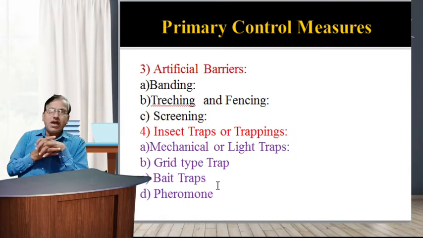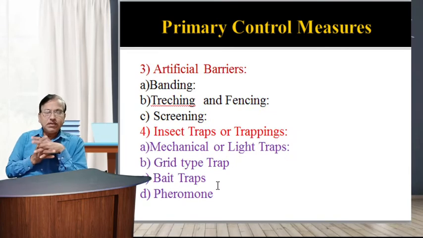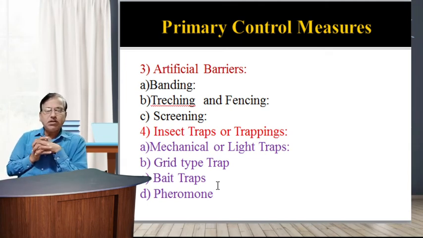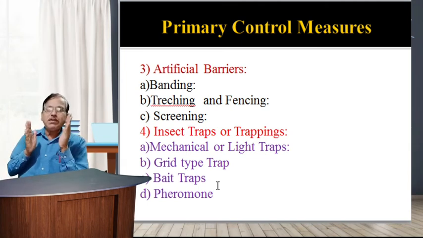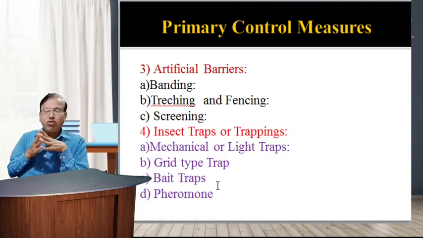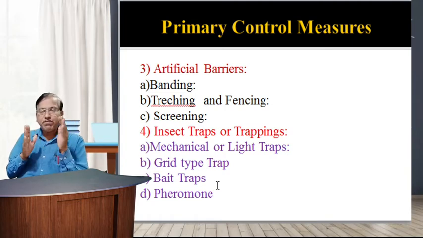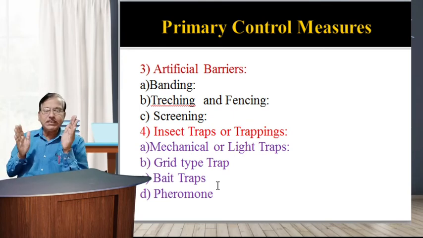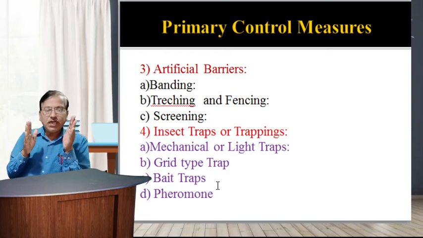Next is artificial barriers. In this mechanical control measure, protection of the crop from crawling and migratory pest insects such as armyworms, termites, locusts, etc. can be achieved successfully using artificial barriers. Treated paper, dust barriers, and water channels can be used for checking the migration of crawling insects.